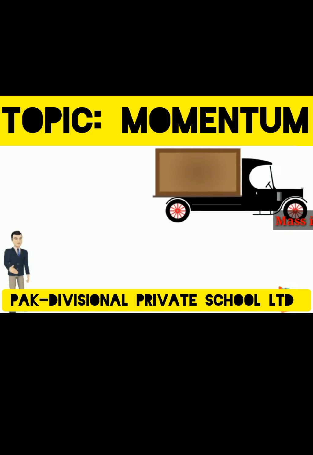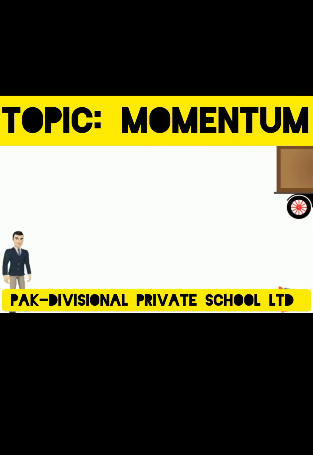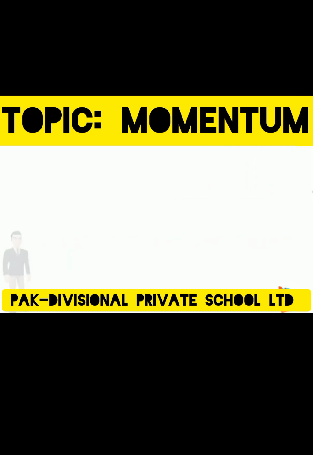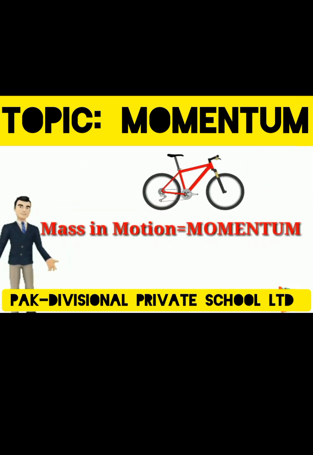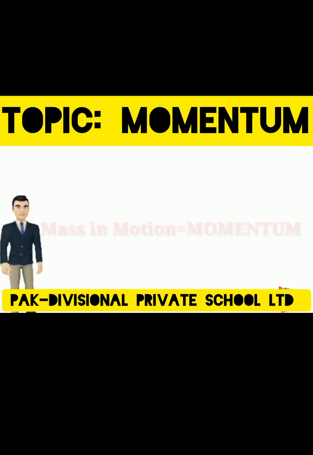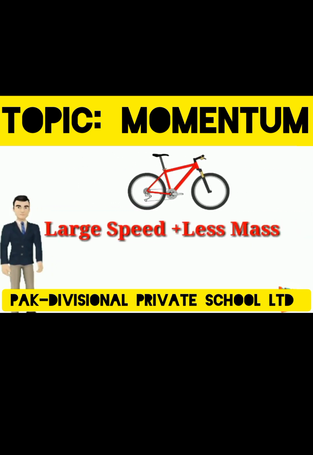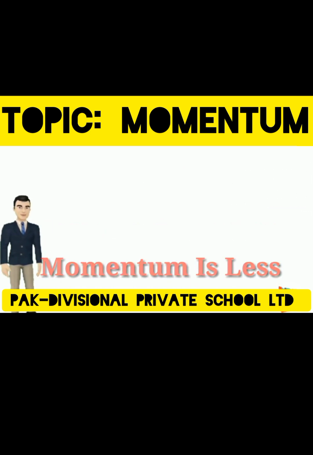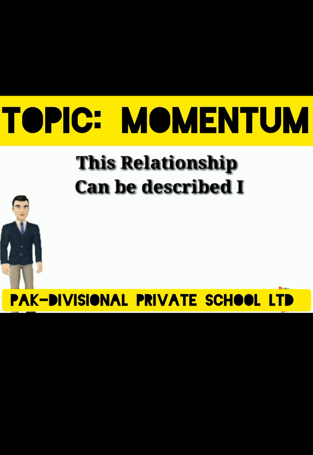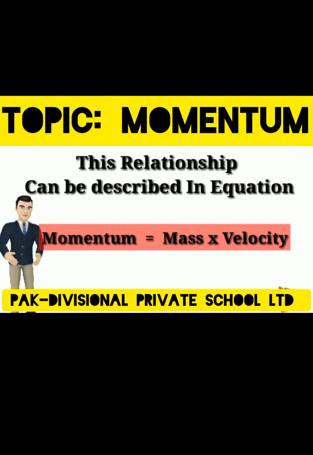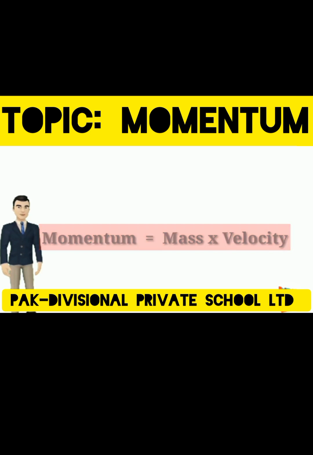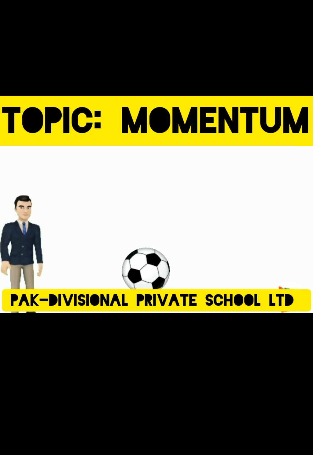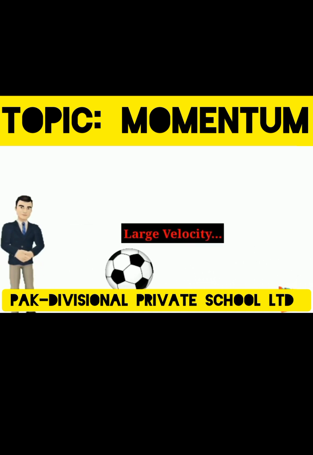The semi-truck has a large momentum because it is very massive, but it also has a large speed, which influences momentum as well. The bicycle also has momentum because it has a large speed, but because its mass is less than that of the truck, its momentum is also less. This relationship can be described in an equation. Momentum equals mass times velocity. You may remember that velocity is speed with direction. So if an object has a large speed, it also has a large velocity.